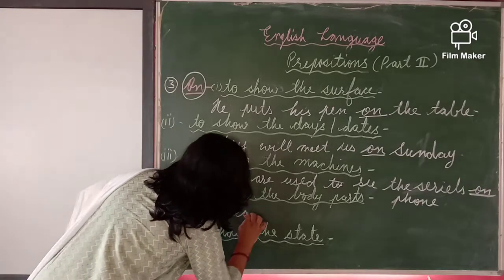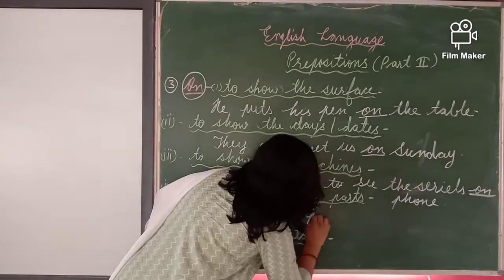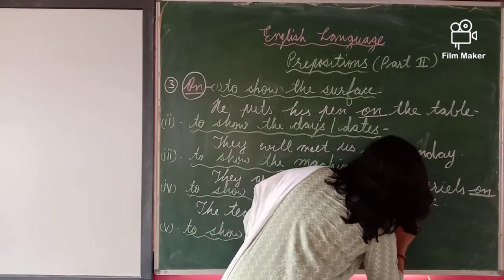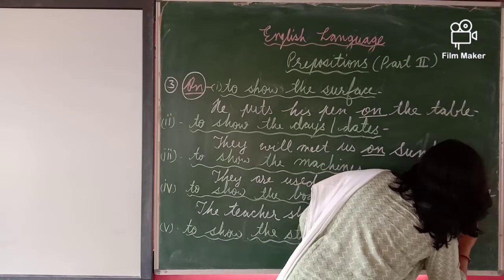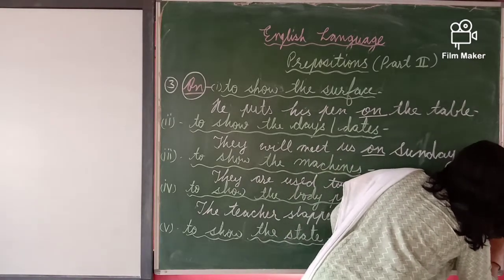The teacher slapped on his student's cheek.